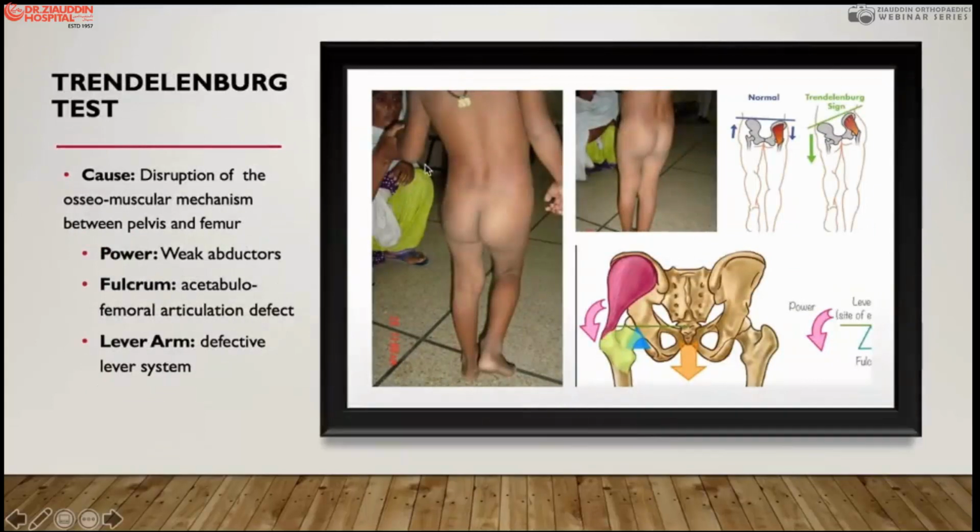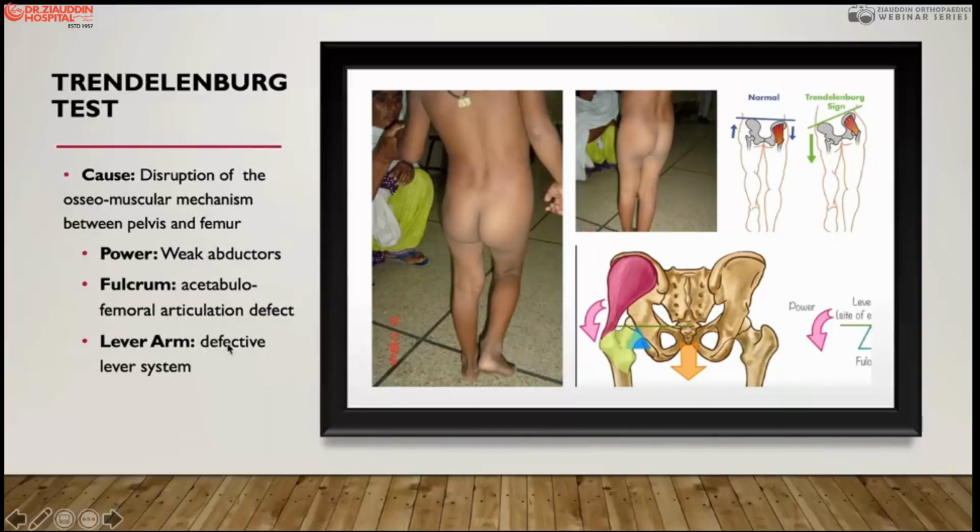So here is the gluteal abduction lurch, which we call the Trendelenburg test. There are 3 elements to produce this Trendelenburg test. One is the power, when abductors are weak. But there may also be a fulcrum problem, like a fracture of the neck of the femur, or an acetabulo-femoral articulation problem over the fulcrum, which also produces a positive Trendelenburg test.